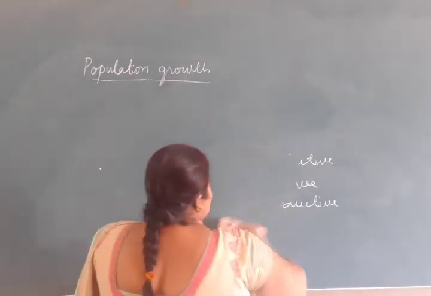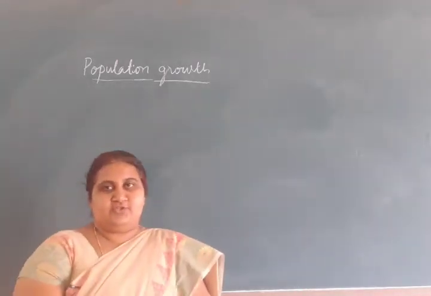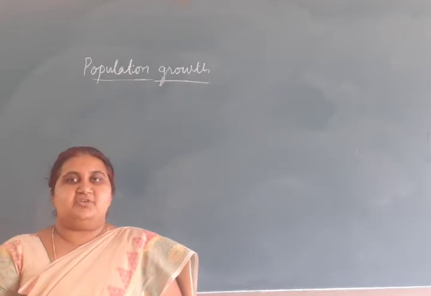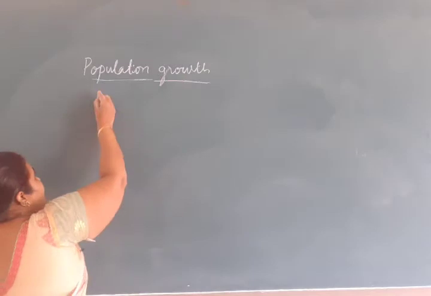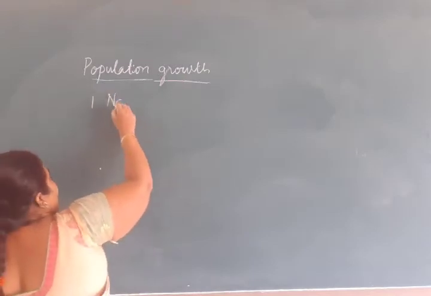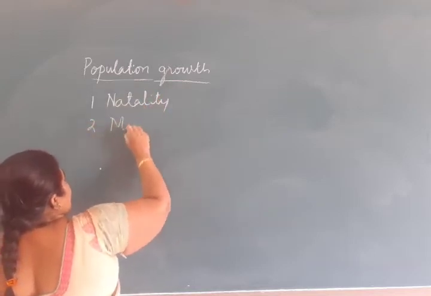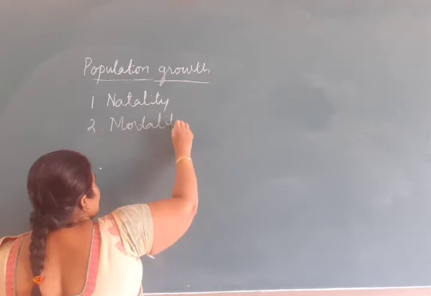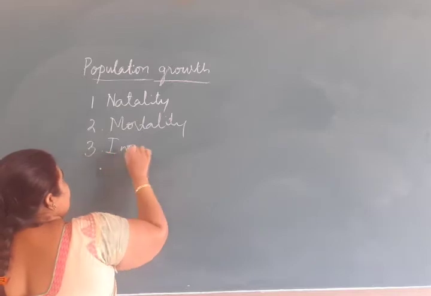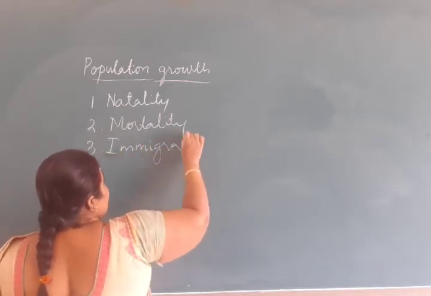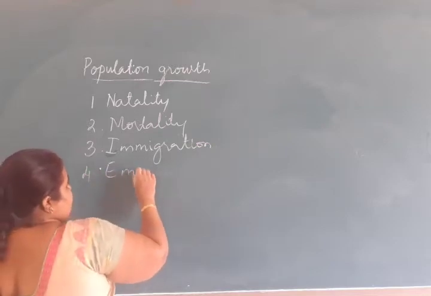When can a population show growth? There are four basic processes by which the population will show fluctuation, either increase or decrease. Which are those four basic processes? Natality, mortality, immigration, and emigration.